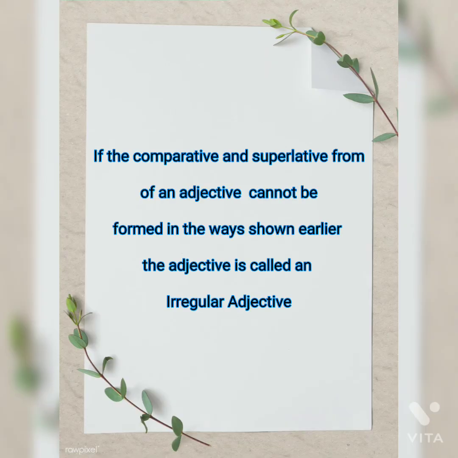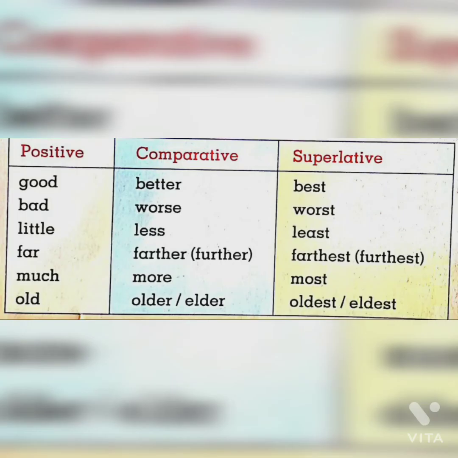If the comparative and superlative forms of an adjective cannot be formed in the ways shown earlier, the adjective is called an irregular adjective. Some examples of irregular adjectives and their changes of degrees are as follows: positive, comparative and superlative.